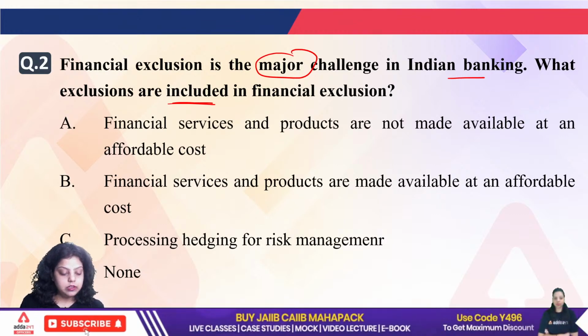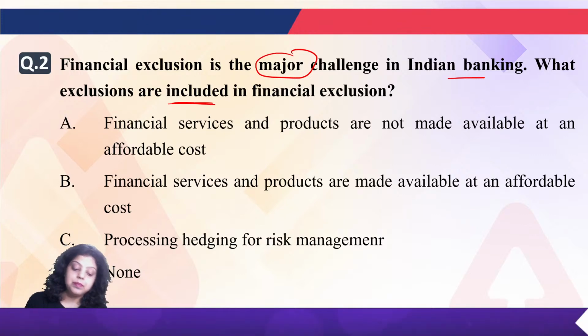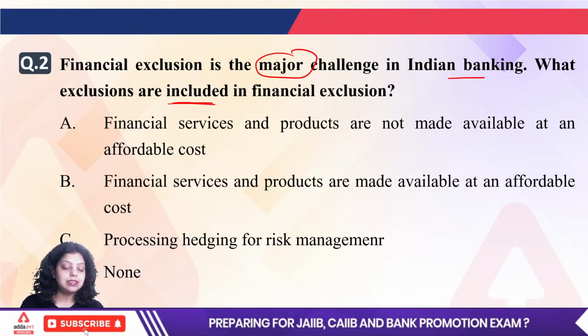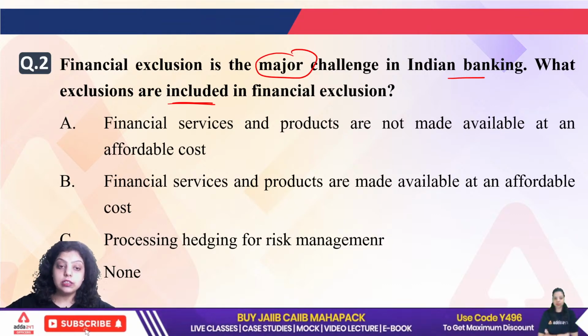Prajakta is saying B, Jairam is saying B, Deepak is saying B, Neelam is saying B, Samruddhi is saying B. Okay, you have all understood the question wrong. The question is asking about financial exclusion. We are talking about financial exclusion.